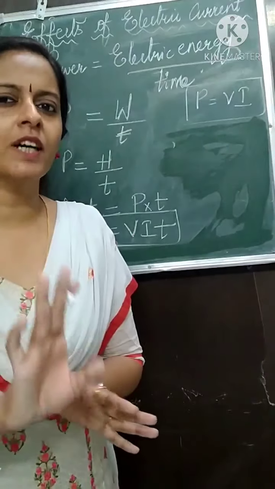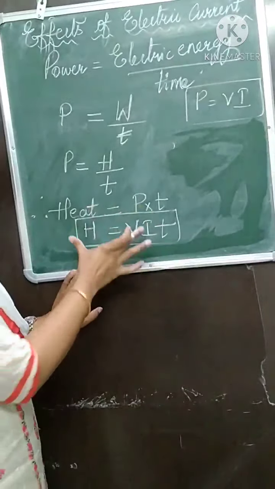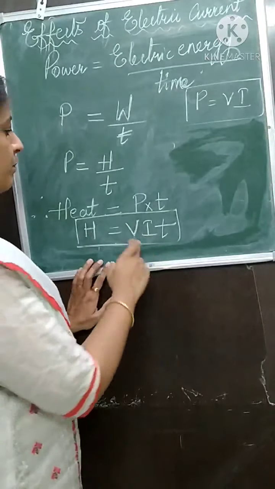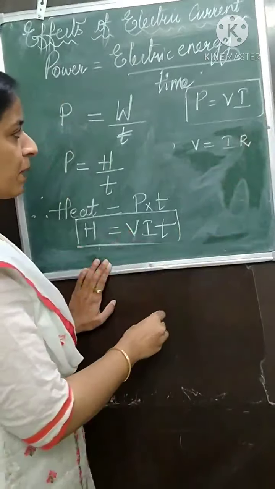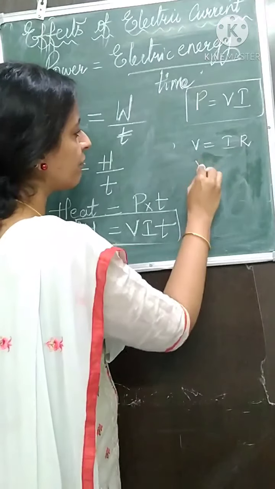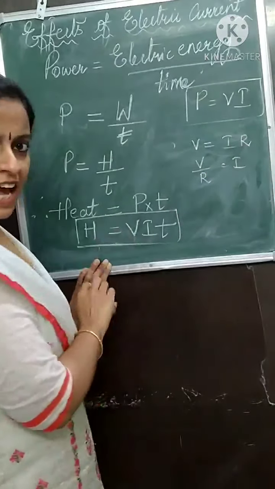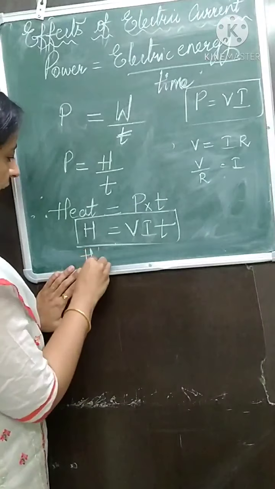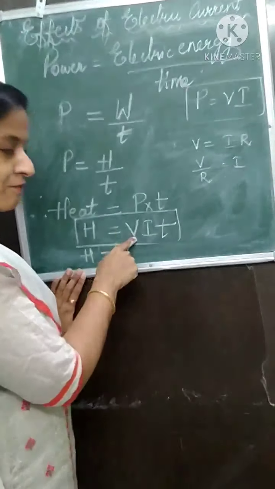Now we will go on to the third and the last form. Don't worry. Now VIT. From here only I will start. So you have to write this again in your book. Write this formula again down and start with me. So we saw according to Ohm's law V is equal to IR. Now in place of I, suppose what will be I? V upon R will be I. V upon R is I. In place of I, now I will write this. So this will be H is equal to V, I will write as it is. In the first case we wrote in place of V, IR.